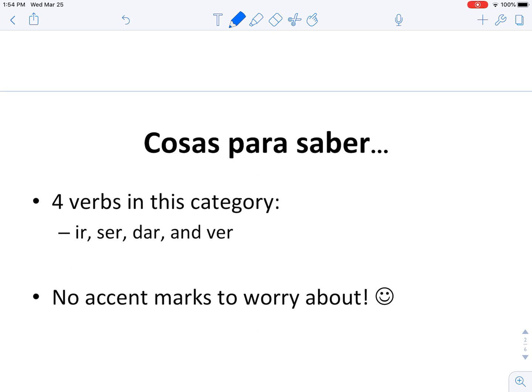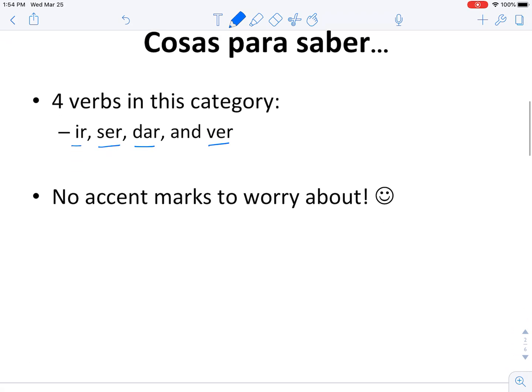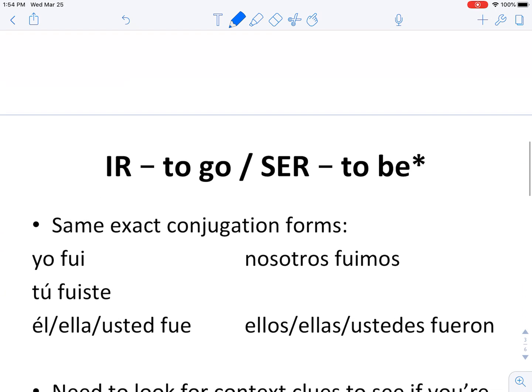All right, algunas cosas para saber, some things to know. There are 4 verbs in this category. They are ir, the verb to go, ser, the verb to be, dar, the verb to give, and ver, the verb to see. Now, one good thing in this category is that there are no accent marks to worry about. All right, but let's go see how these verbs are going to conjugate out.